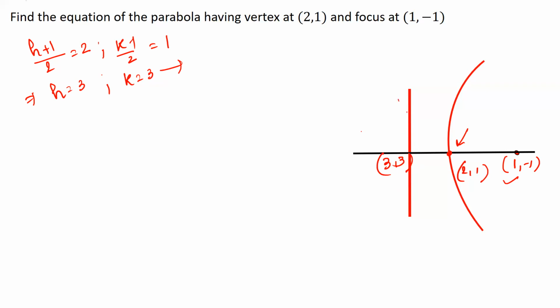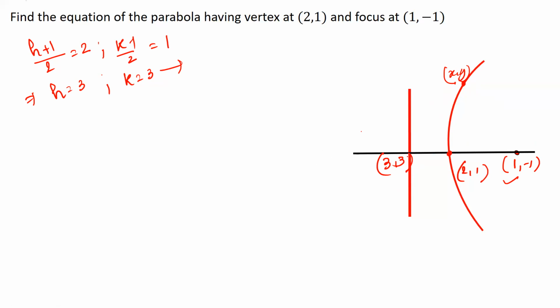Now we need to figure out the equation of the directrix. If we can figure out the equation of the directrix, then we can apply the same principle. We can take an arbitrary point (x, y) on the parabola. We have the focus, we will have the equation of the directrix, and by making this distance and this distance equal, we can find the equation of the parabola. So all our task is just to find the equation of the directrix.